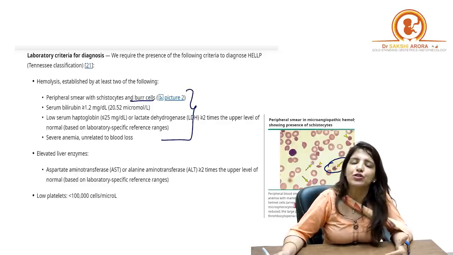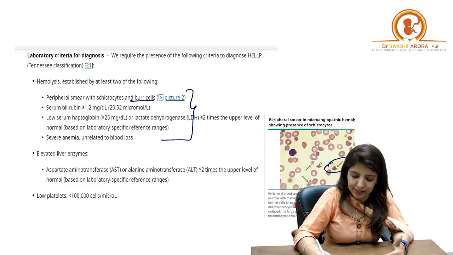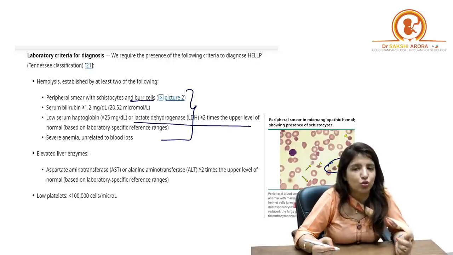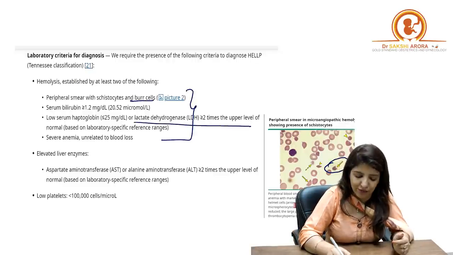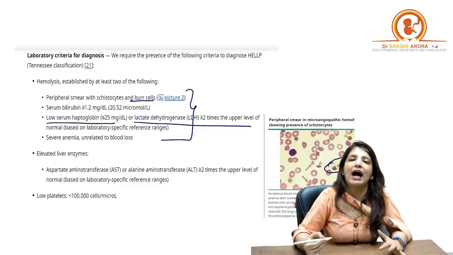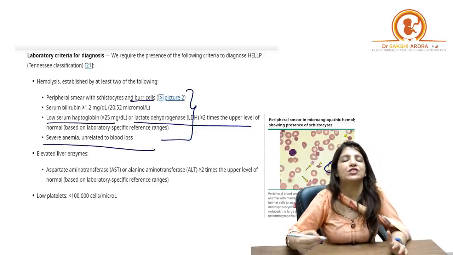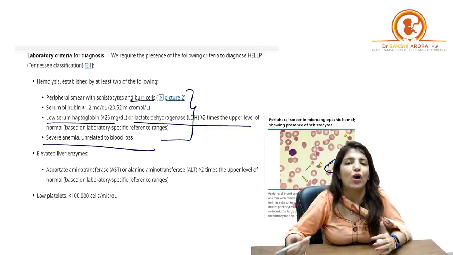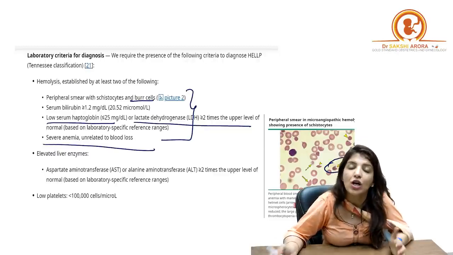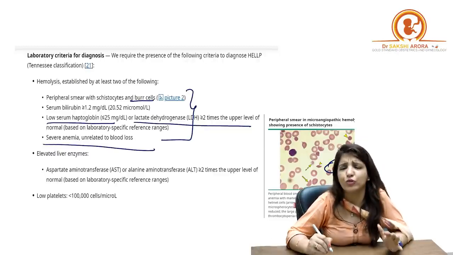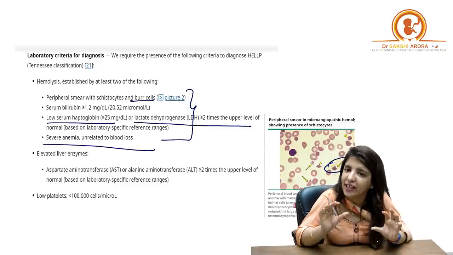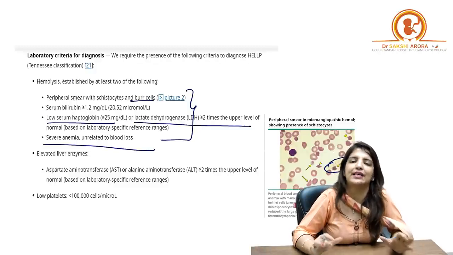Number three, if your question says there is increased LDH, more than 2 times its normal value, or the levels of haptoglobin are decreased. And number four, it can say that there is severe anemia, microangiopathic hemolytic anemia. So if any two of these four are present, then we say that yes,